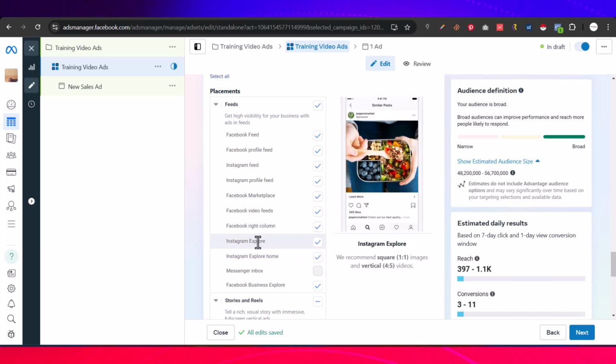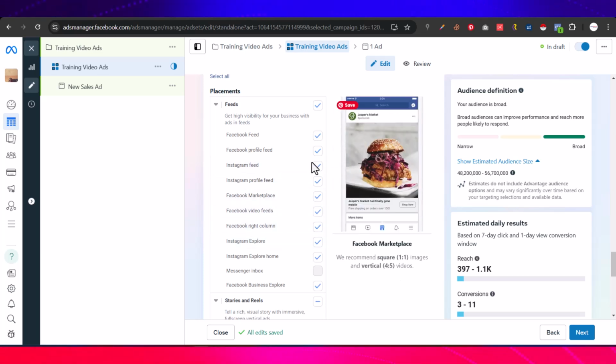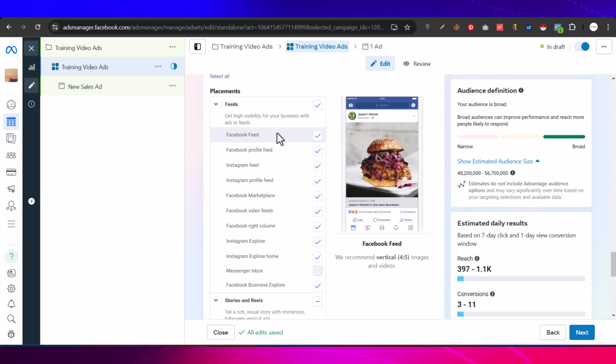And the reason you don't need them is that you are spending 5,000 naira, you are spending 3,000 naira, and yet you still want to put your ad on all of these places. How do you want Facebook to spend that money? It's more or less like you send someone to the market, and it takes maybe 500 naira from your home to the market. You give the person 500 naira. You are not telling the person, when you get to line A in the market, branch here, branch here, branch here. How do you want the person to get the best result? You are giving the person roughly 15 places to get to in the market, and you want the person to bring the best result to you with 500 naira.